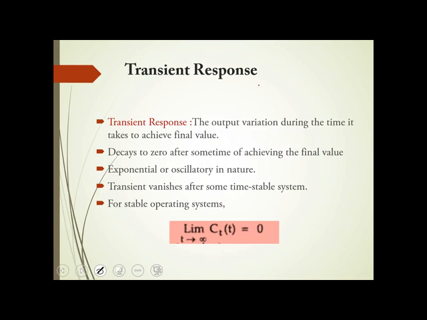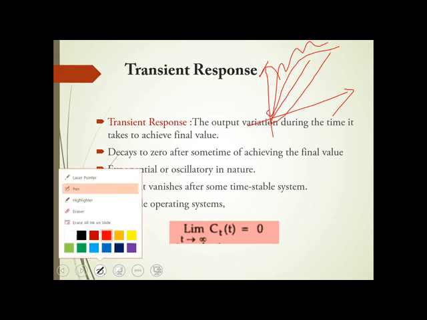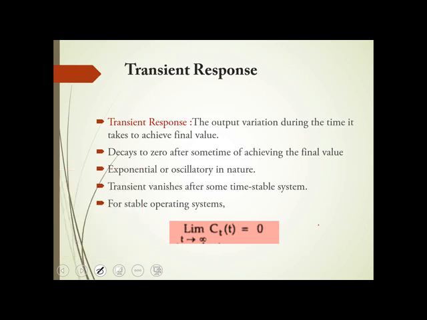So when you have applied an input to any system, your output can vary in any way. Your output can vary linearly, or exponentially, or it can be oscillatory, it can be any. When you have applied an input to a system, your output can be varying either linearly or exponentially or oscillatory.